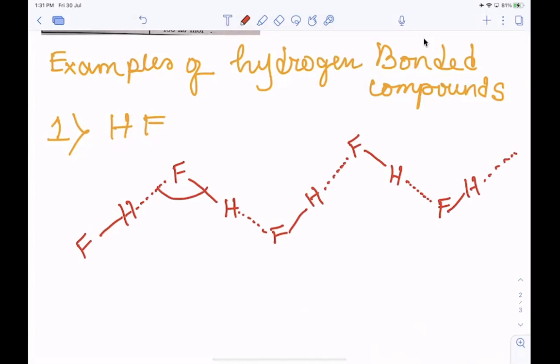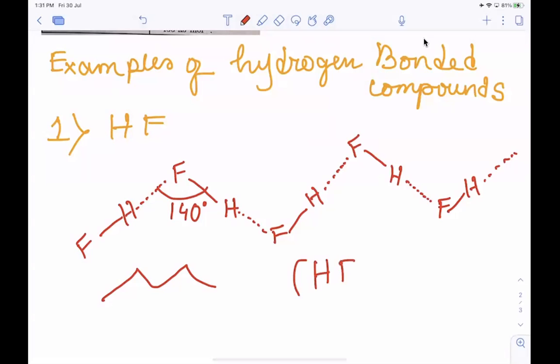This bond angle is 140 degrees. So that means we can say that in solid state, the HF molecule, hydrogen fluoride molecule, remains in a zigzag chain. See, a zigzag chain like this. And that means the HF molecules will be remaining in associated form.